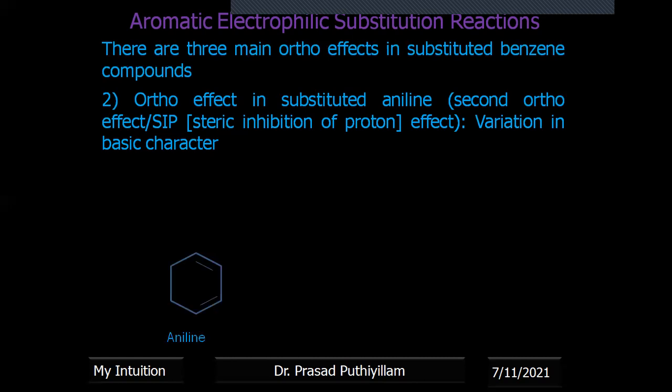So I'm drawing the aniline structure. NH2. It has a lone pair of electrons on nitrogen, and because of that it can be basic in nature. It can attract one proton. Any compound we call a base if it can attract a proton, or if it reacts with an acidic compound, therefore we can call it a proton base. So this lone pair of electrons tries to attract a proton, therefore it is basic in nature. Aniline is basic in nature.